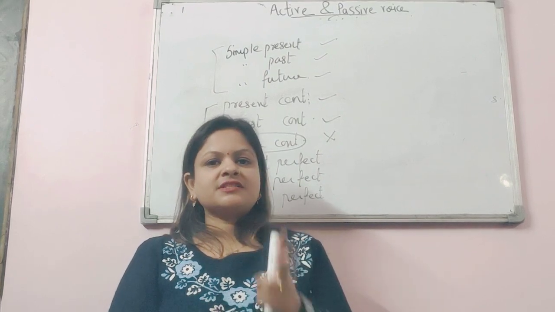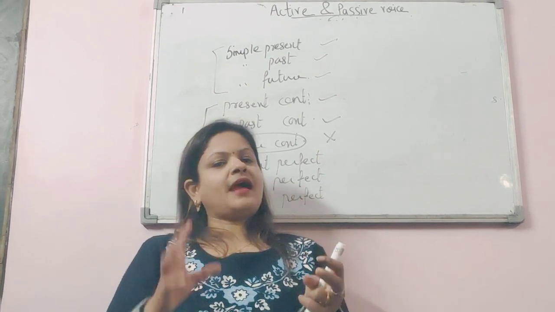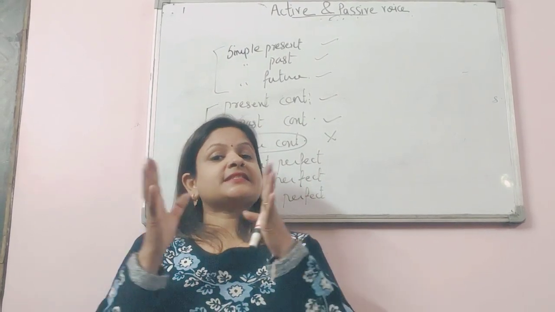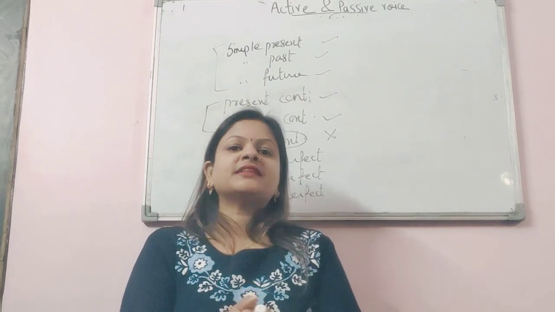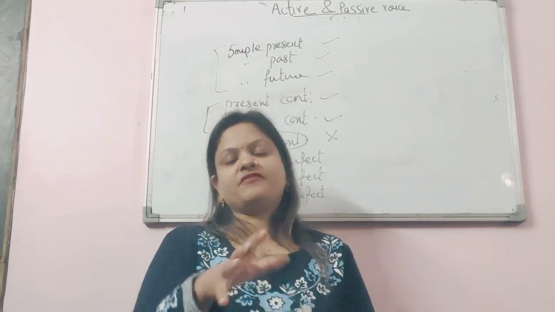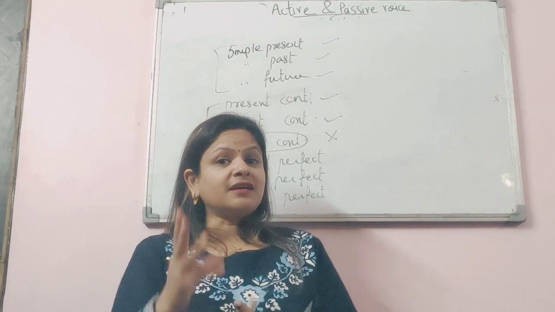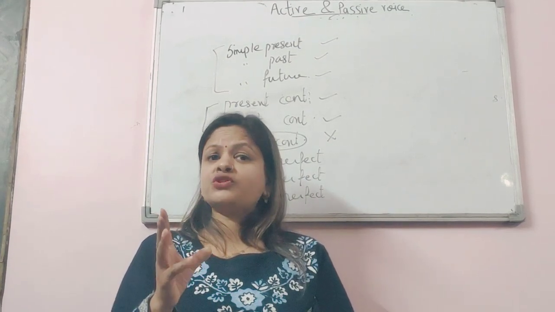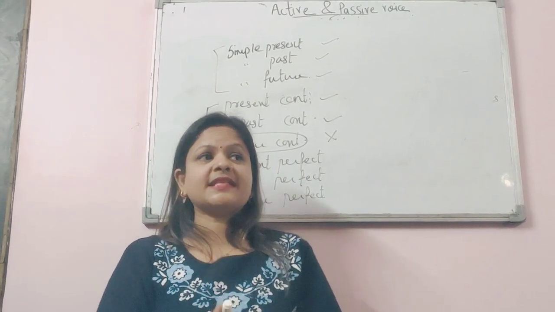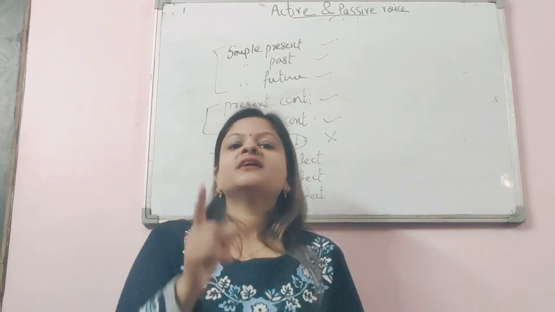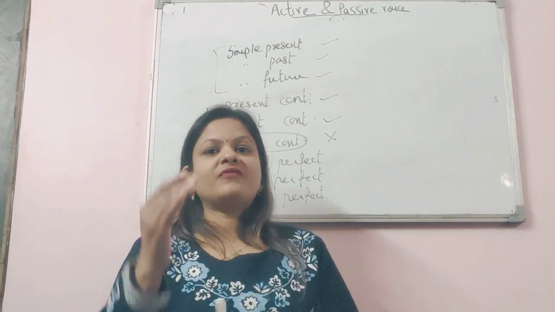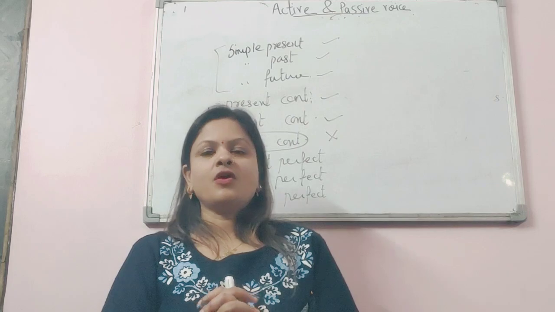So the first thing, you will identify the subject and the object in the sentence. The second thing, you will identify the particular type of tense in which it is given. And the third and most important thing that we have learned is that we always write the third form of the verb while making the passive voices.